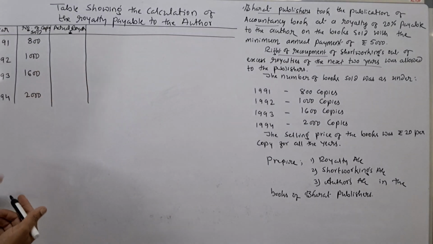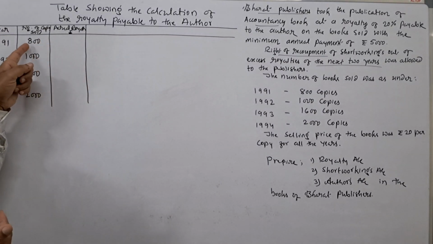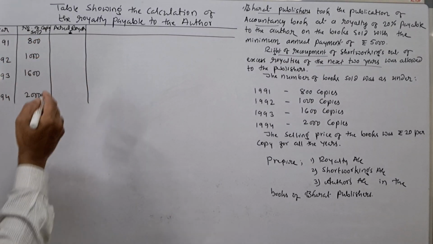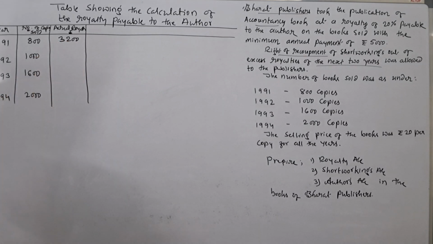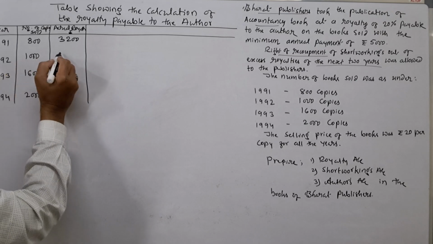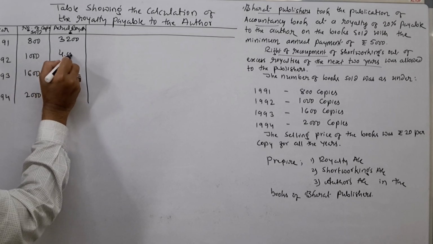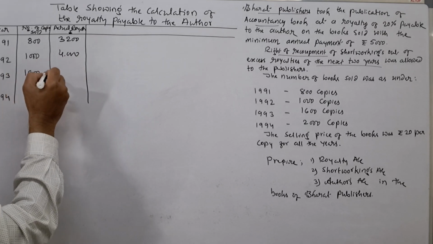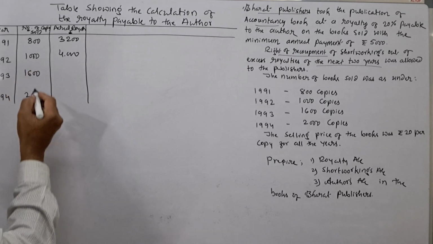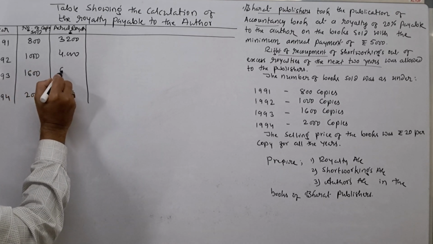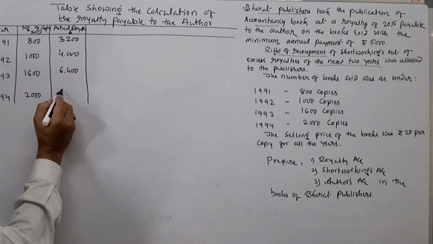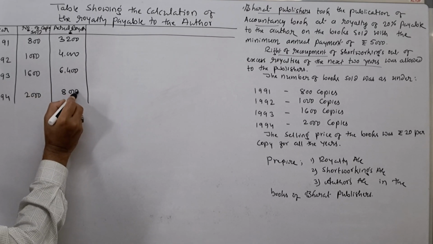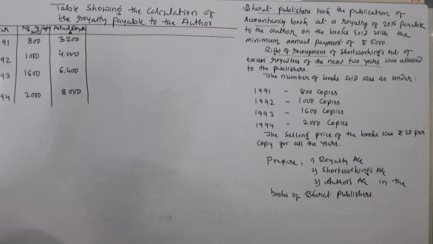Rupees 4, in the sense we have to multiply this 800 with 4. It comes to rupees how much? 3200. In the second year, 1000 into 4, 4000. Next one is 1600 books were sold in the third year. Therefore, into 4 means it comes to 6400. Next one is rupees 8000 in the fourth year.